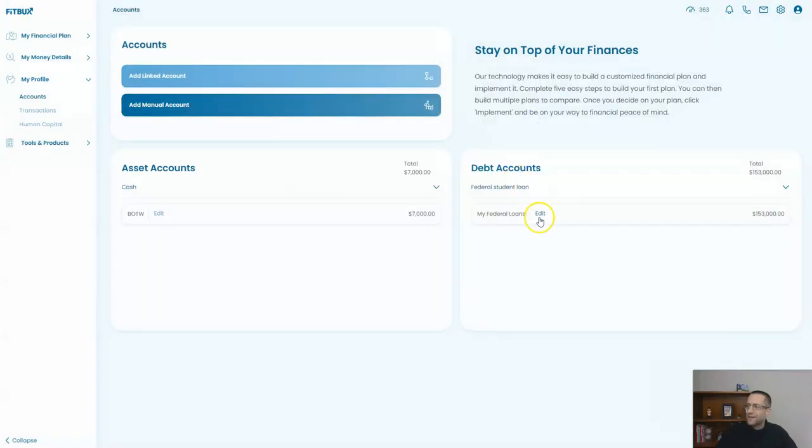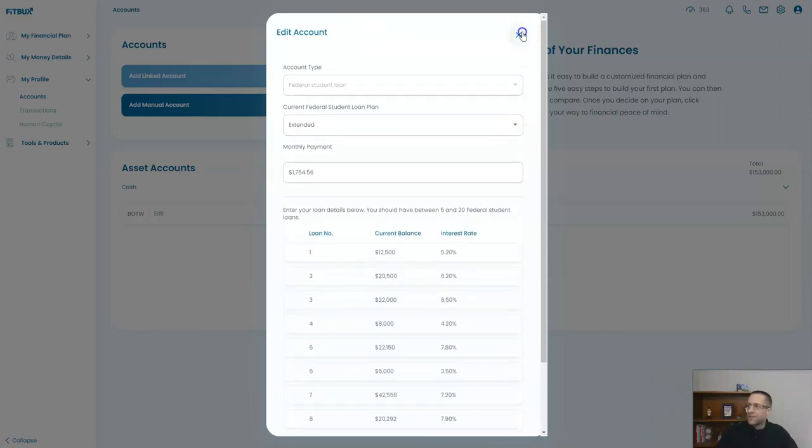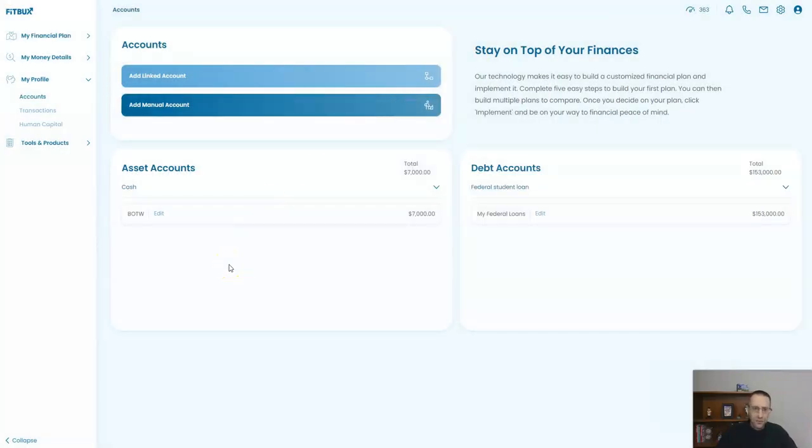If I want to see some of my debts with my student loans, I can come in here. I can see what debts I have, what interest rates, and I can edit these or add loans to this as well. So that's the first way, is to do it manually.